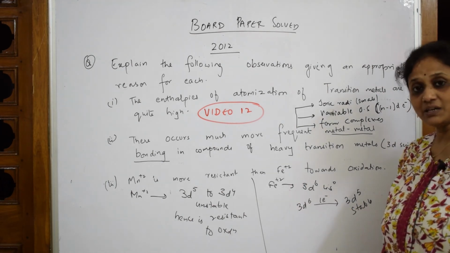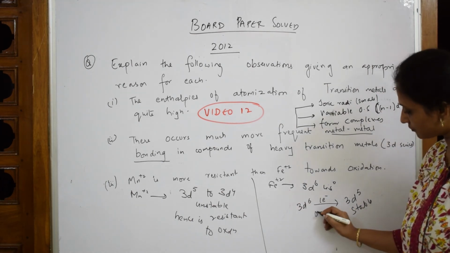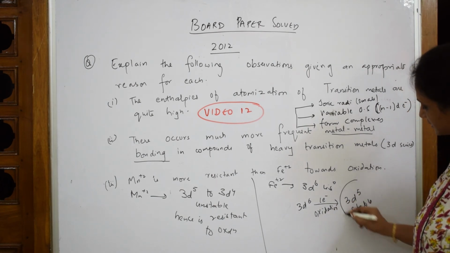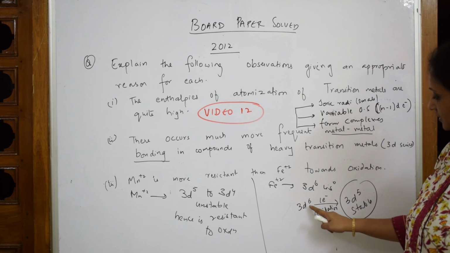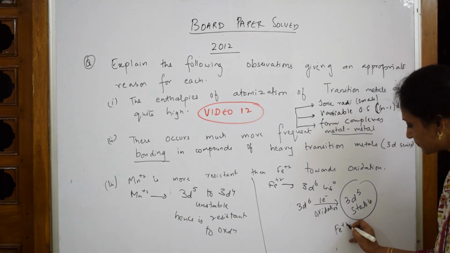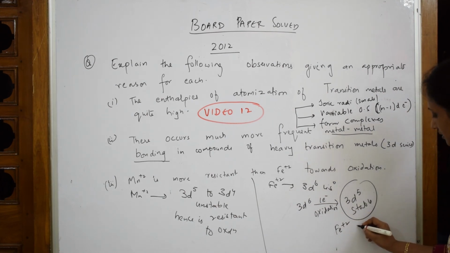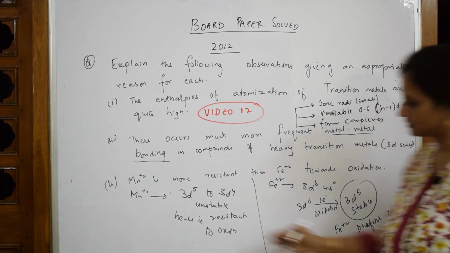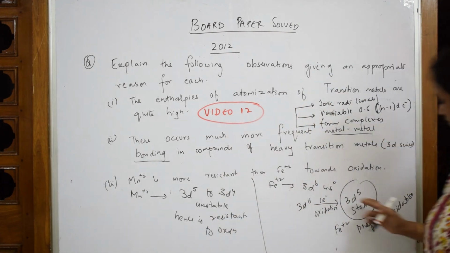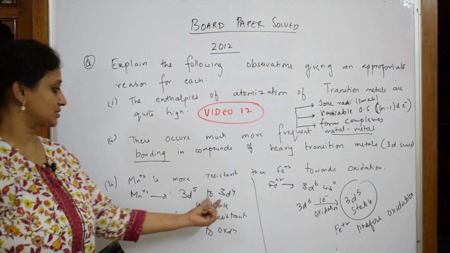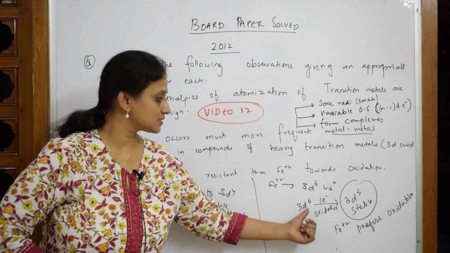Iron, because of oxidation, has lost an electron and is in a stable configuration. 3d6 to 3d5, stable. That is why Fe+2 prefers oxidation. So the concept is, Mn+2 is resistant to oxidation while Fe+2 prefers oxidation because of their configurations. 5 to 4, 6 to 5.